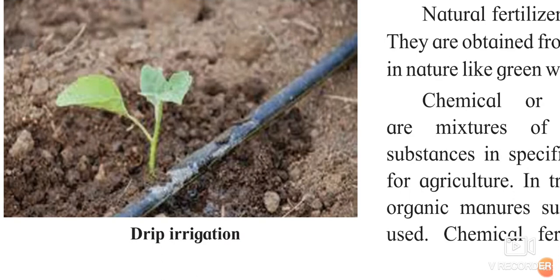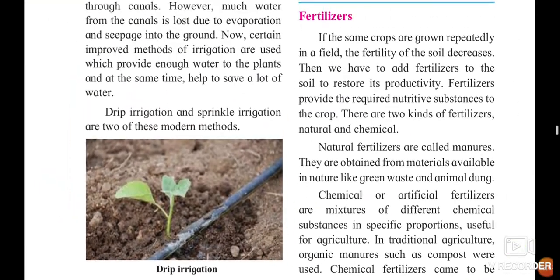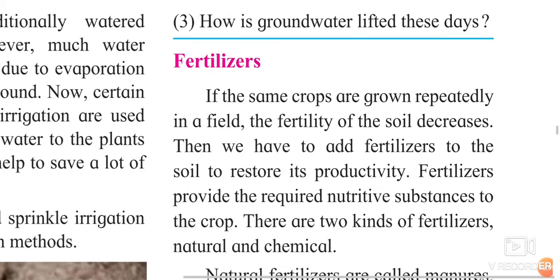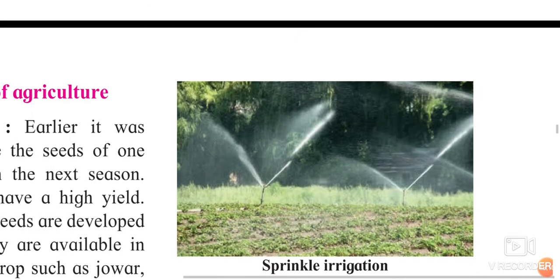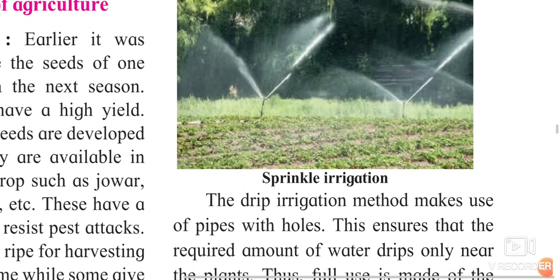Now near that crop only they have kept a small hole. They made a hole there, and because of that water is coming out of it and it is directly going to the root of the plant. What is the benefit over here? Yes, the water is only going near the crop and it is not getting wasted unnecessarily, and that plant is also getting proper amount of water. So this is called drip irrigation. Drip irrigation means irrigation in which water is given to the plants with the help of a pipe and a small hole. Now sprinkler irrigation means what?